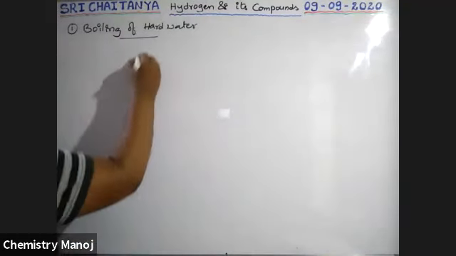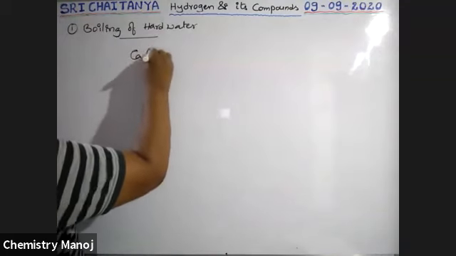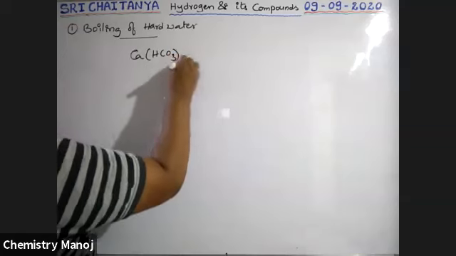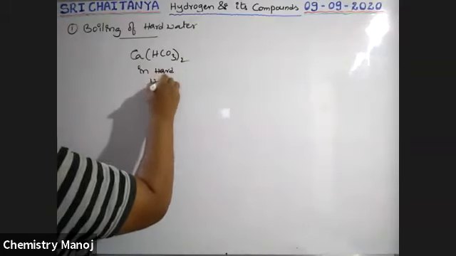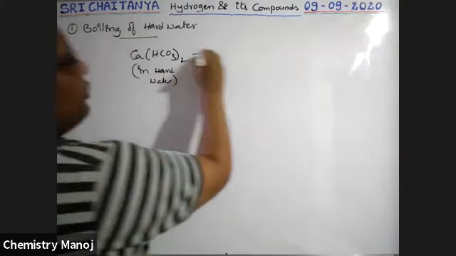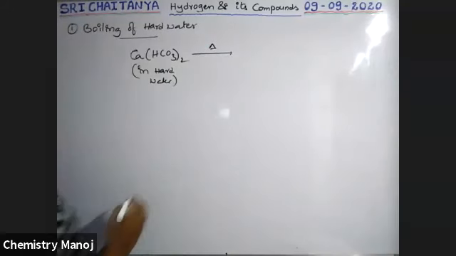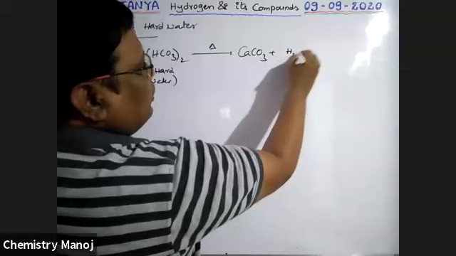For example, if calcium bicarbonate, Ca(HCO3)2, is present in hard water, then during heating it is converted into CaCO3 plus H2O plus CO2.